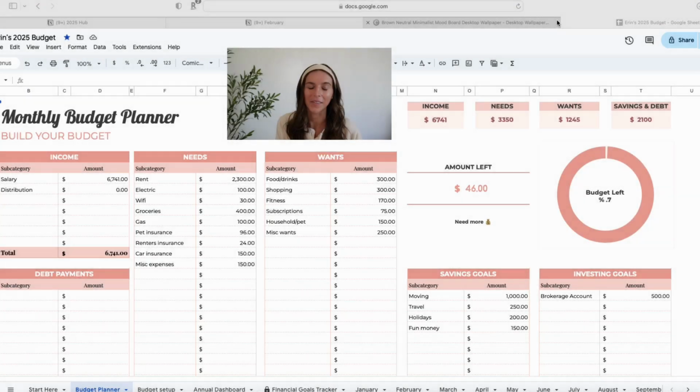And last, a monthly reset would obviously not be complete without reviewing how much money we spent last month. If you've been following along on my channel, you know I make a ton of budgeting content. I love budgeting. I love my budget templates so much. I use it consistently throughout the month to track my spending, but at the end of the month, I like to do one more look through to make sure I have all of my expenses in here.